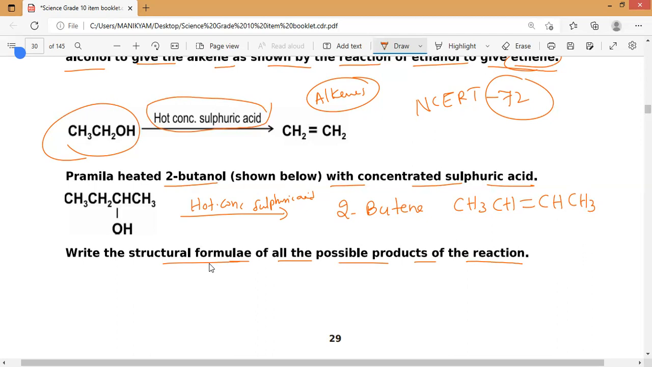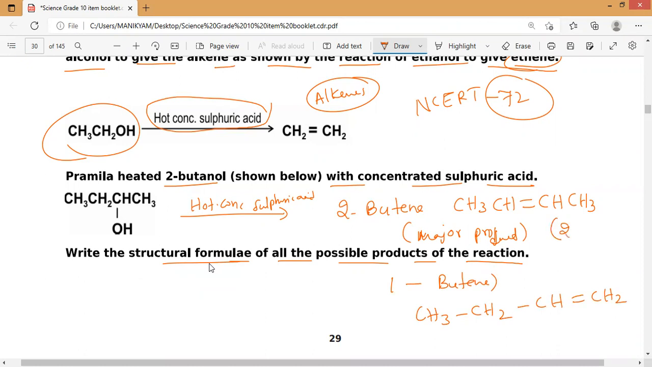So one is 2-butene, this is the major product, but all the possible products they are asking. So we'll get 2 products. One is this one. Second one is 1-butene. So the formula is CH3CH2CH=CH2. This is 1-butene and this is called 2-butene. So these are the 2 products which will be obtained by heating the 2-butanol.